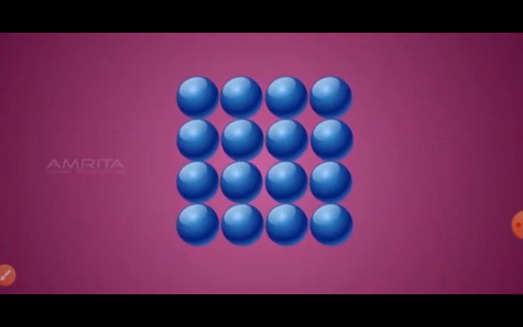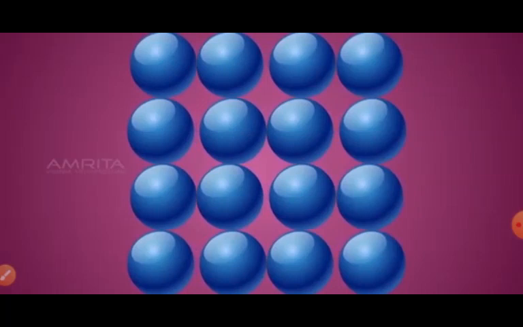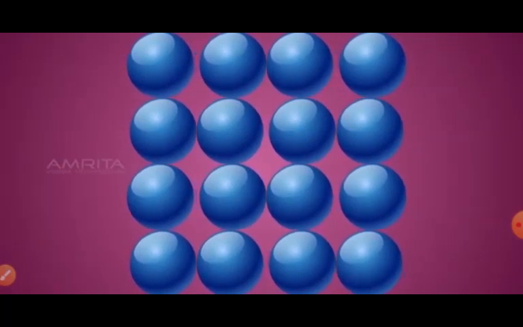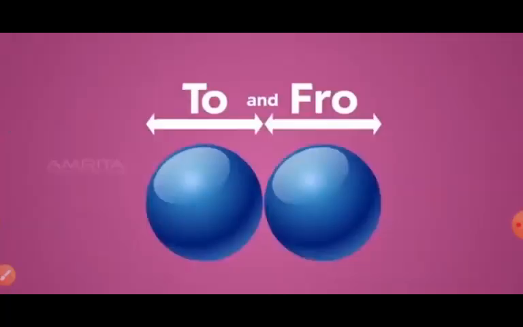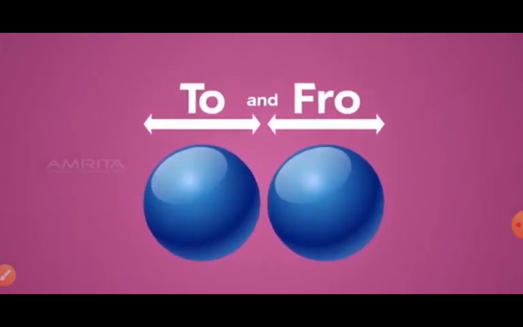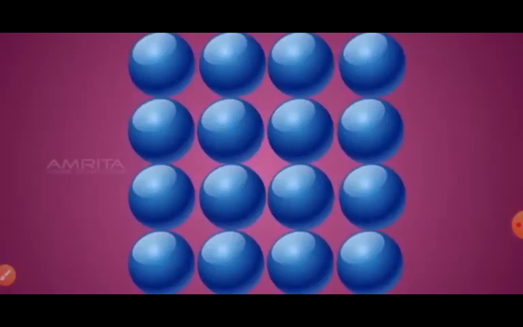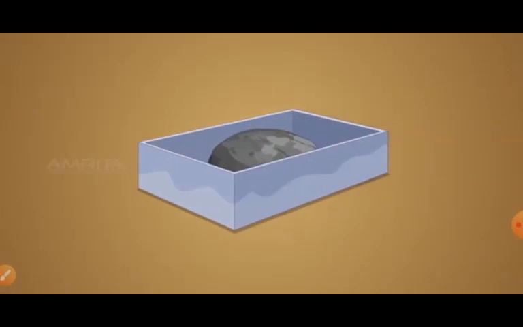This is because the particles in a solid are tightly packed, fit together in a regular way, and there is no big space between the particles. Therefore, the force of attraction between the particles is very strong, and the only movement they make is tiny vibrations to and fro. That is why solids are rigid and retain their shape. If we take a stone and put it in a box, the pebble retains its shape.